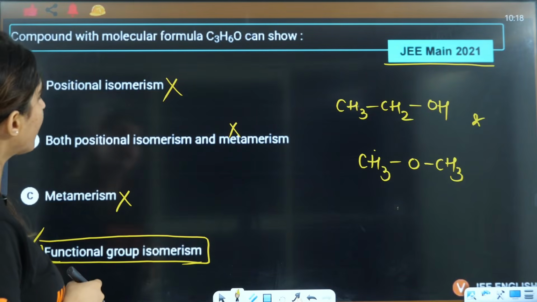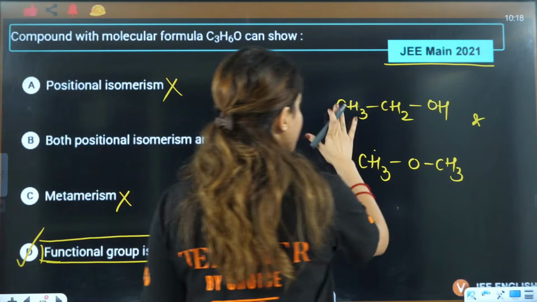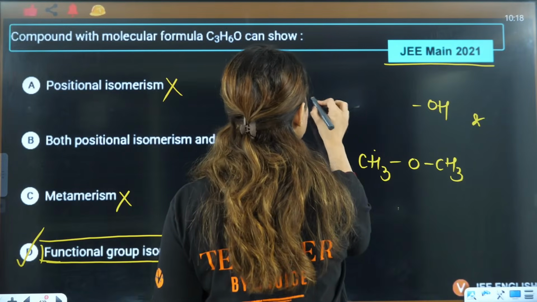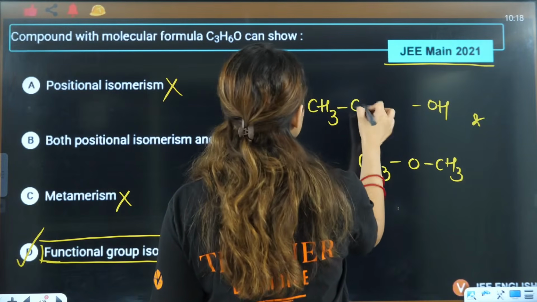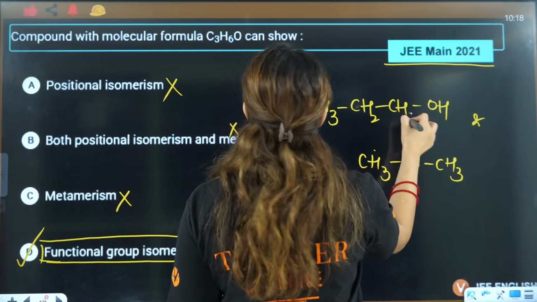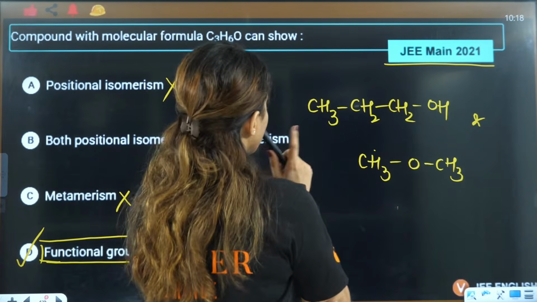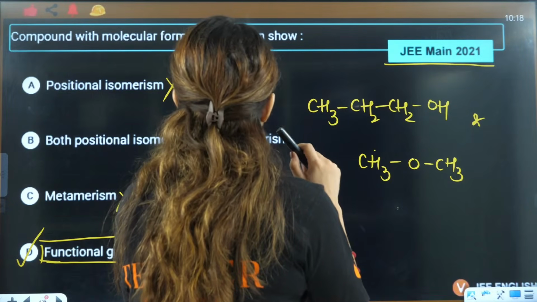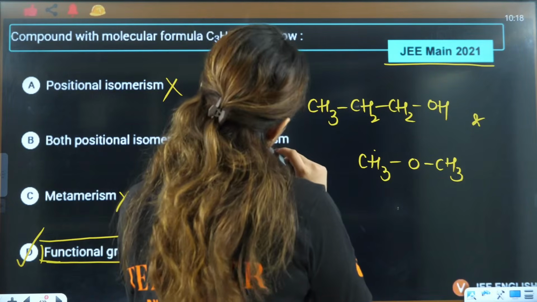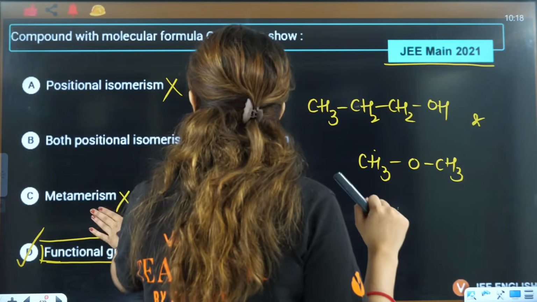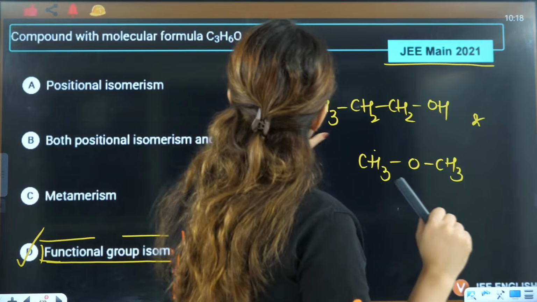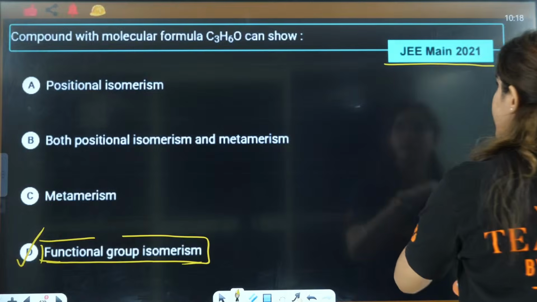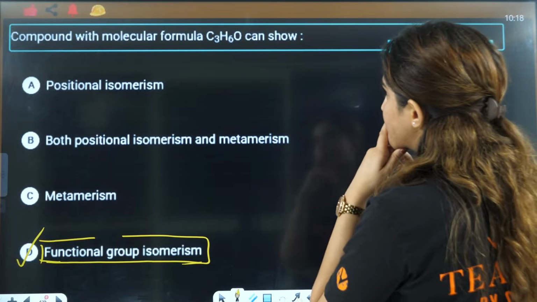Yes, okay, 3 carbons, I'm sorry. Let's see this, CH3, CH2, CH2. Wait a minute. Oh, now the question will change in itself, right?